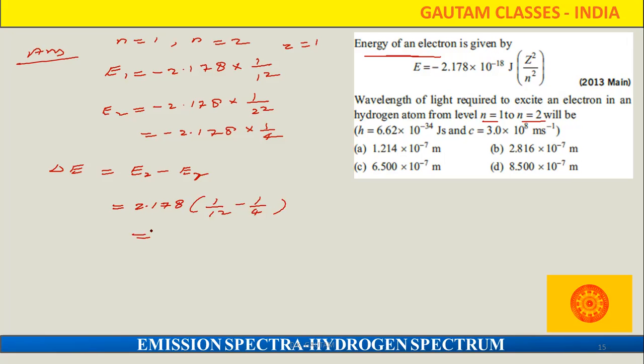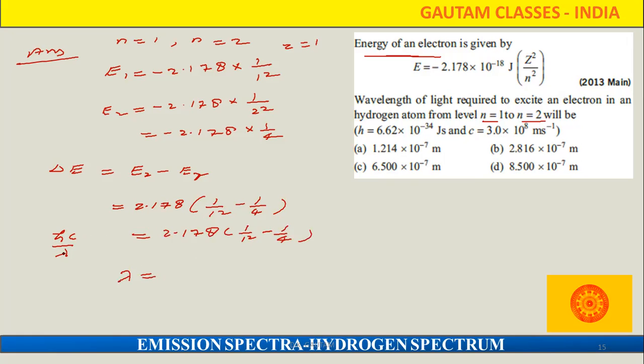We can solve it. Once we solve this, what answer are we going to get? And one more thing, he is asking about lambda. So one more thing we can do here: hc upon lambda is equal to 2.178 into 1 square and 1 by 4.